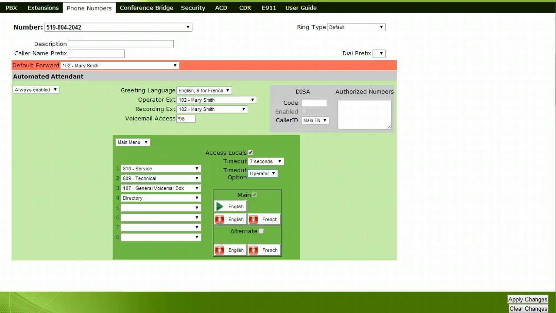Choose which extension should ring if a caller were to choose from options 1 through 8. In this example, we have chosen Service for option 1, Technical for option 2, General Voicemail Box for option 3, and Company Directory for option 4. You have 8 menu options to choose from. If you find that you use all 8 options and still require one for a company directory, the pound key is defaulted to access the company directory.